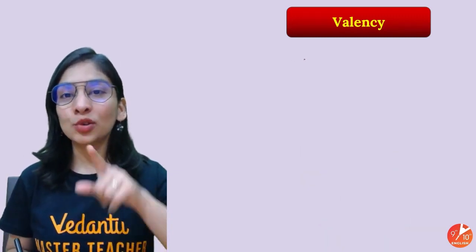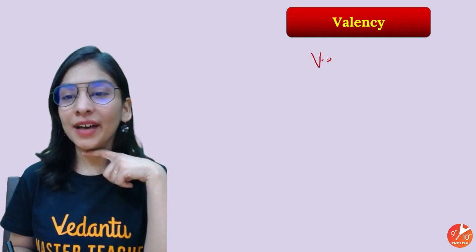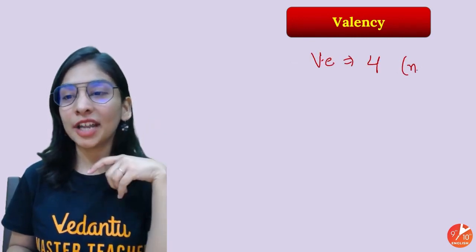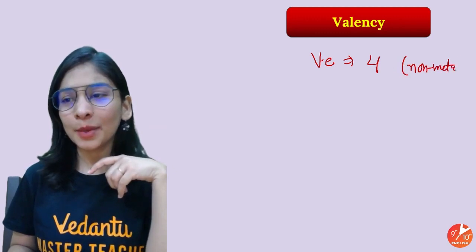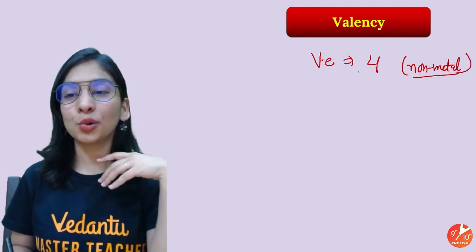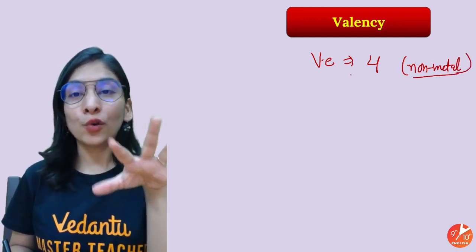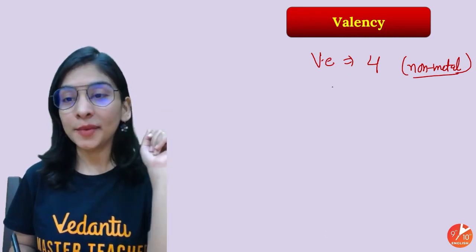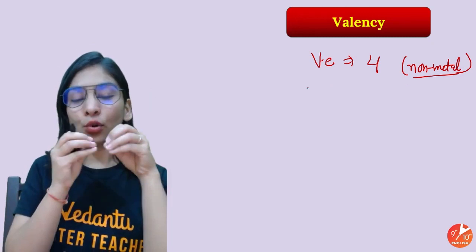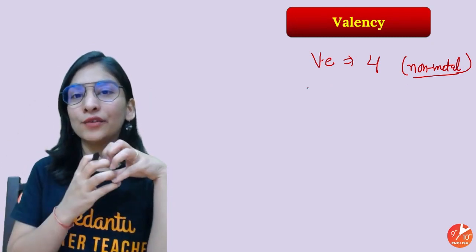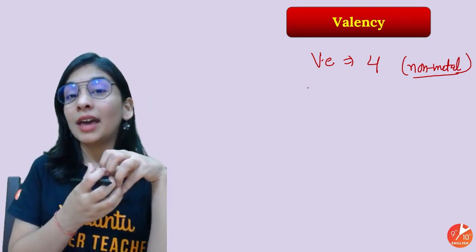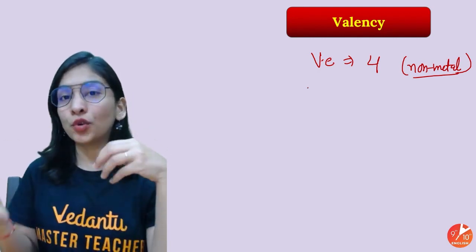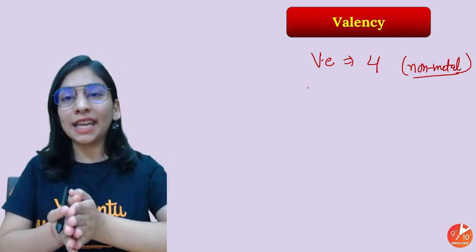One more case, ma'am, you didn't tell what happens when the valence electron is 4. Students, in general, those are non-metals only. We have some exceptions, but it's okay if you don't know that. If you have valence electron 4, in most cases you should know it is a non-metal. And in the case of 4, losing 4 electrons and gaining 4 electrons is energetically an equal deal, and a tremendous amount of energy is required to lose 4 or to gain 4.